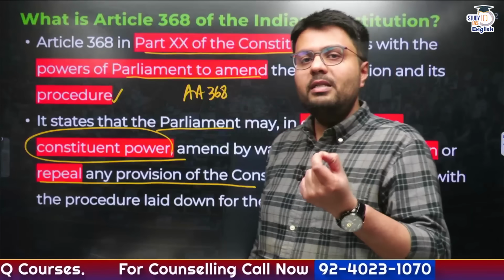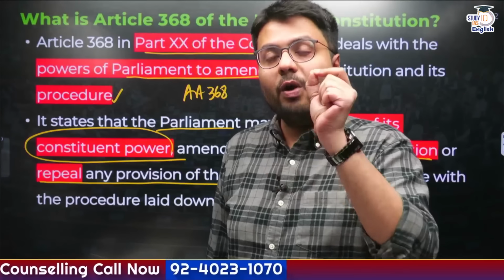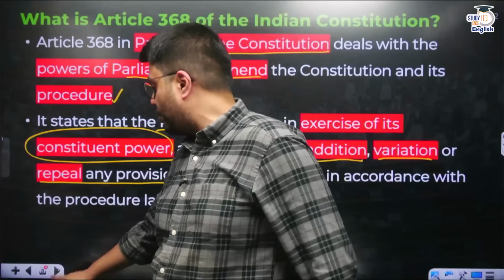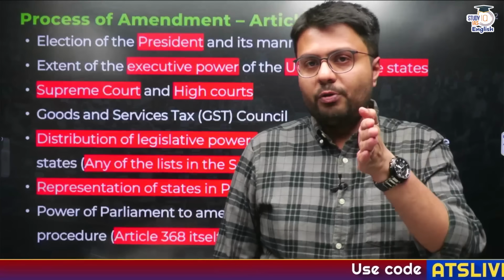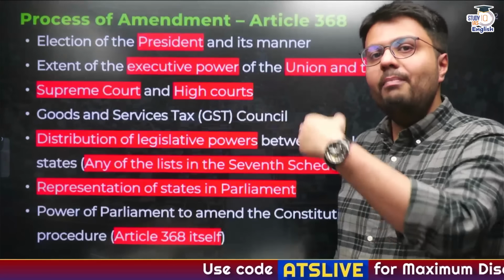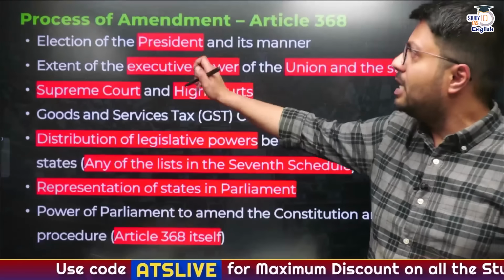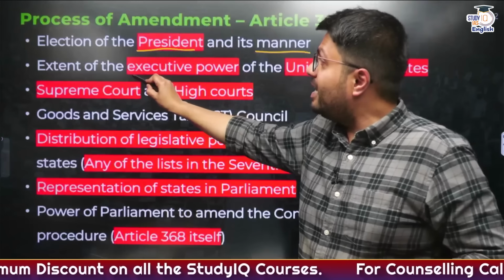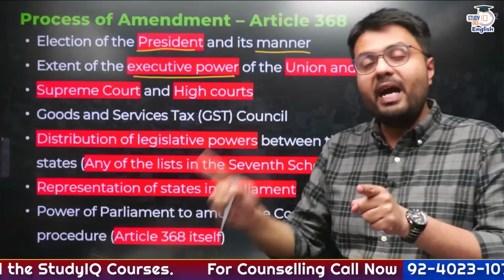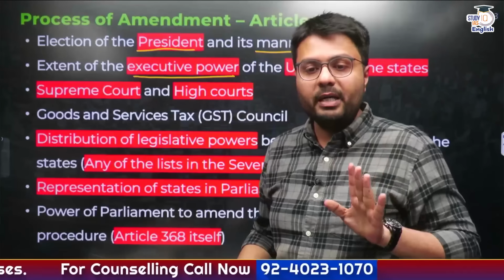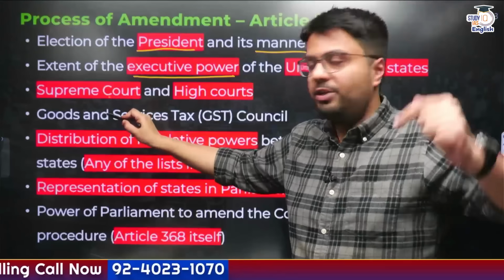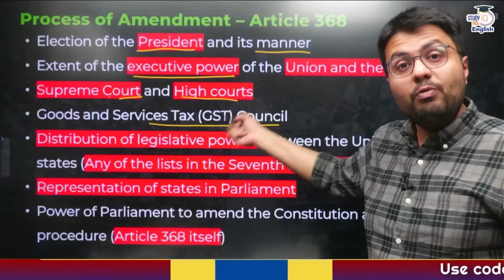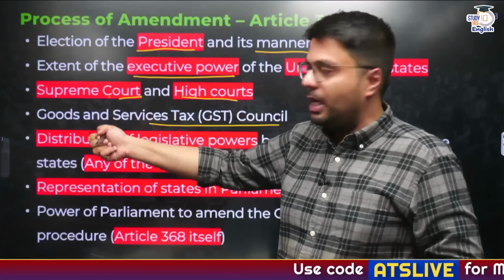So let us try to understand, according to Article 368, what is the process you need to follow in order to make amendments to the Constitution. Now, the first process that comes to my mind is relating to certain amendments to various important provisions. First, election to the president and the manner in which the election is held. Second is the extent of executive power, which is to be divided between union as well as state governments. Third is the Indian higher judiciary, Supreme Court, High Courts. Amendments to the Goods and Services Tax Council, GST Council, which itself is a constitutional body.